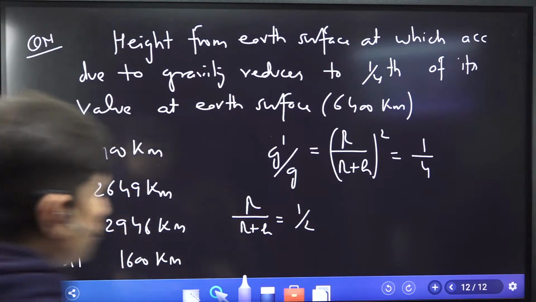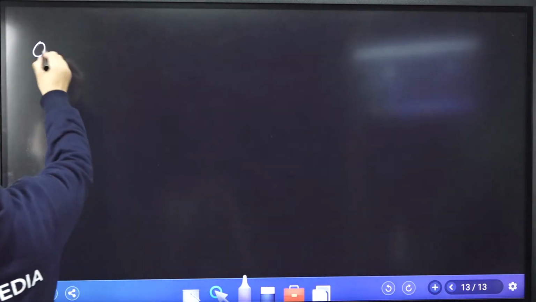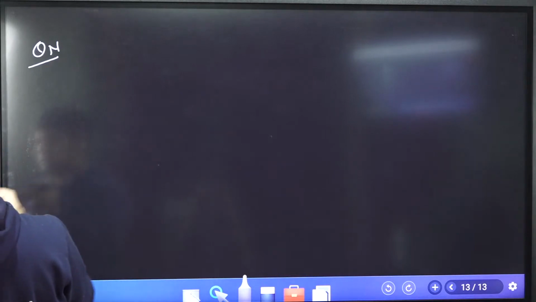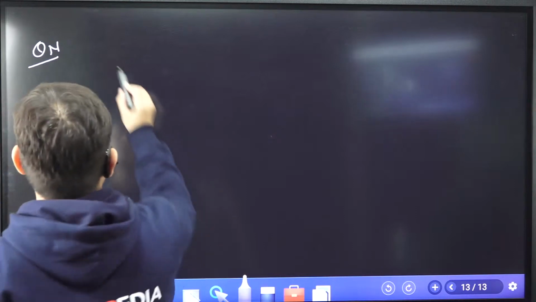Okay, let me go for the next question. It says acceleration of a body due to attraction of earth of radius R, at distance 2R from surface of earth, is what?